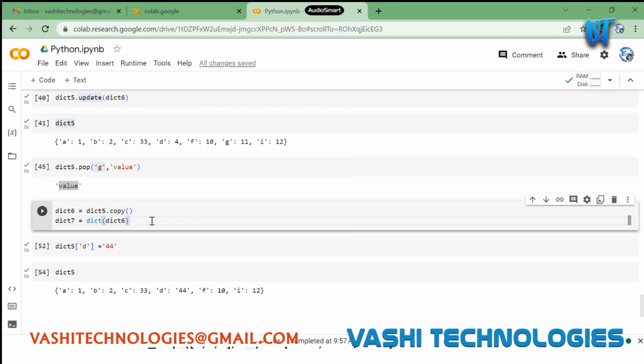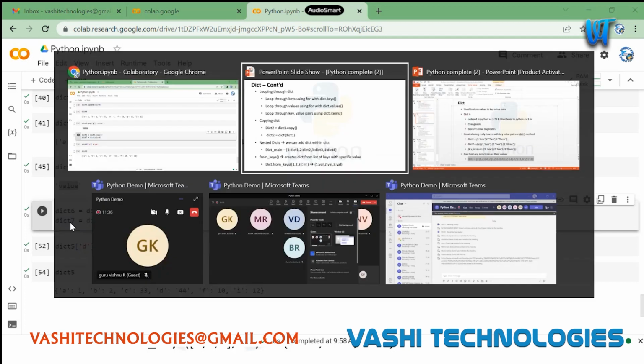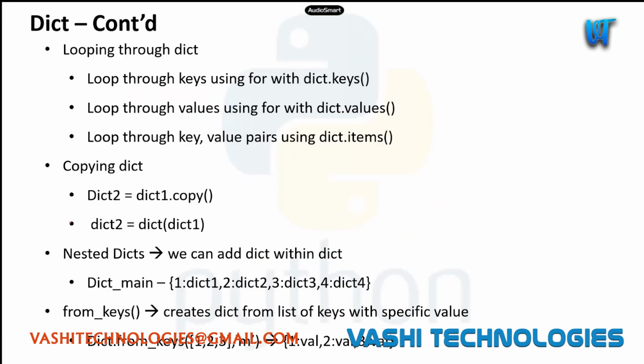Even this will perform the same thing. Here it is creating a copy of dict5, and here it is creating a dictionary out of dictionary 6. It's taking dictionary 6 and creating a new dictionary object, which is assigned to dict7. So now this is not a reference. This is an actual dictionary object, and any changes in dict6 won't affect dict7. These are the two ways we can use for copying dictionaries.